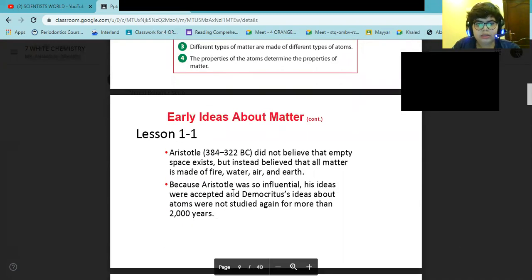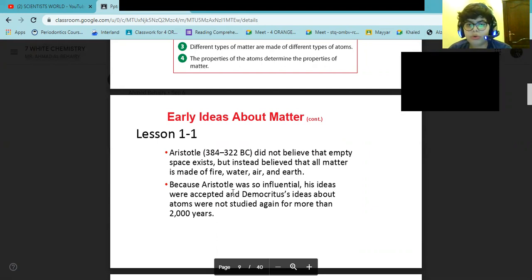Let's go to the next one, who is Aristotle. Aristotle, from 384 to 322 before Christ, did not believe that empty space exists. Instead, he favored a more popular idea, that all matter is made of fire, water, air, and earth.